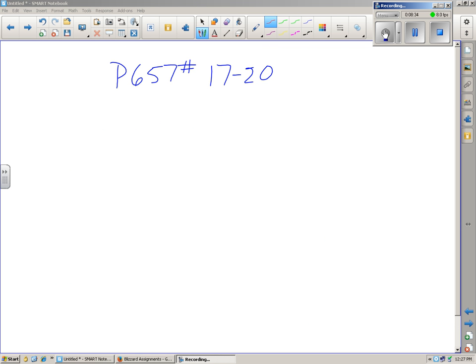You should now turn back to page 657 and work problems 17 through 20. Remember as you work through that, neatness and organization are extremely important. So make that one of your goals for this paper, to be neater and more organized than you typically are.